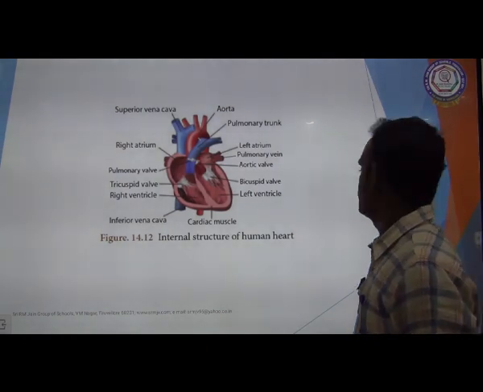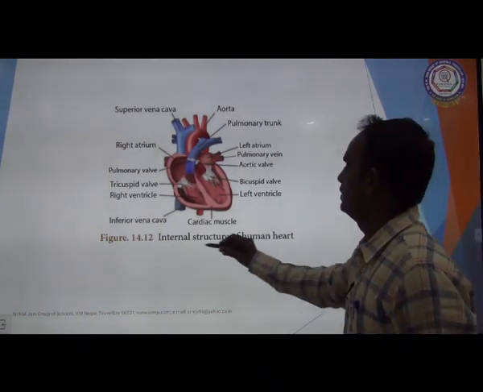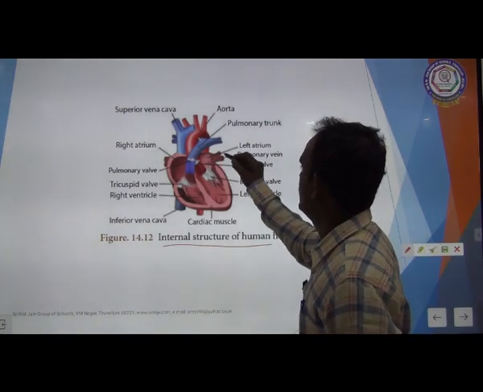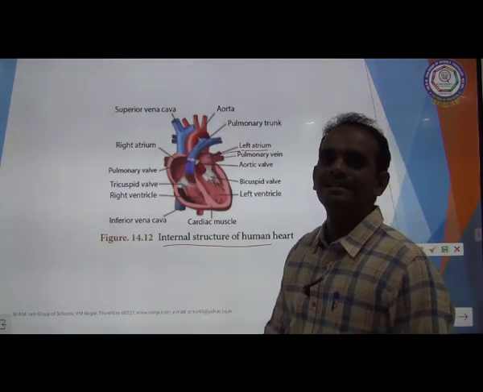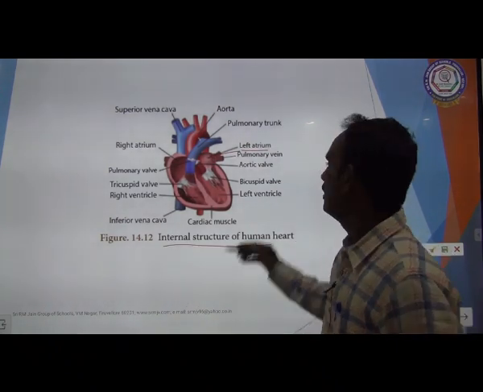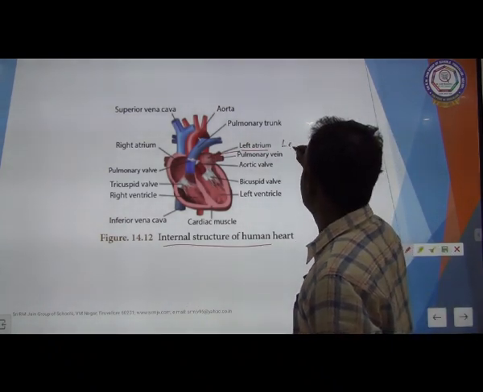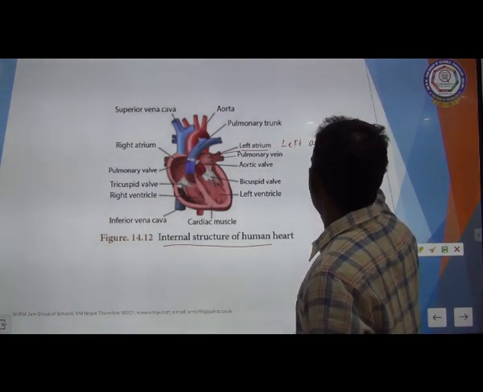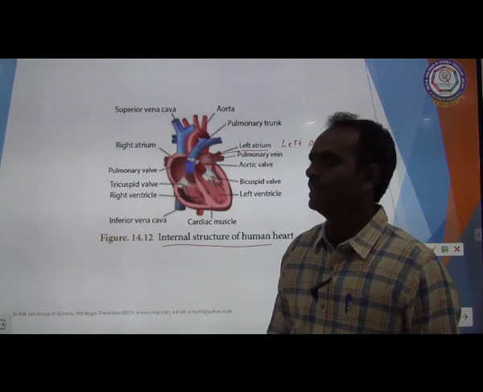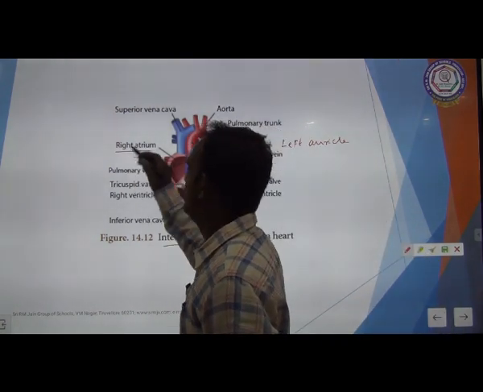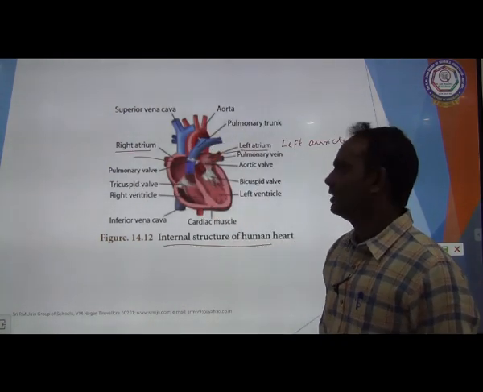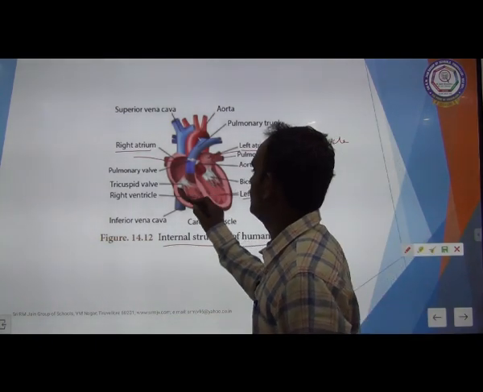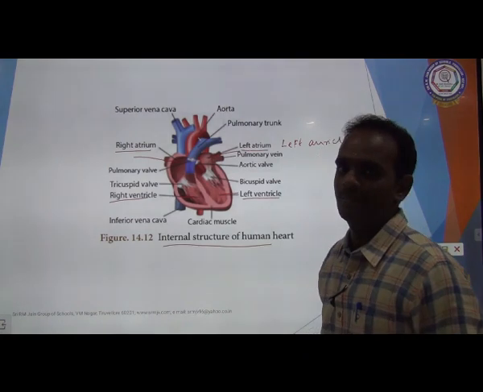See the diagram, internal structure of the human heart. This part is called the left atrium or left auricle. Atrium or auricle, both are the same. This side is called the right atrium or right auricle, this part is the left ventricle, and this part is the right ventricle.